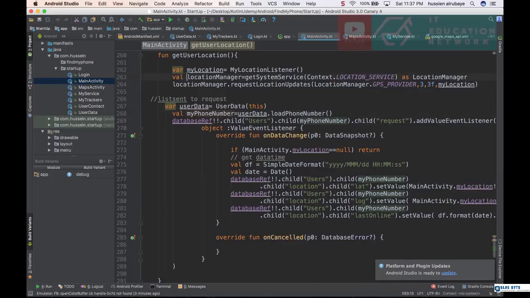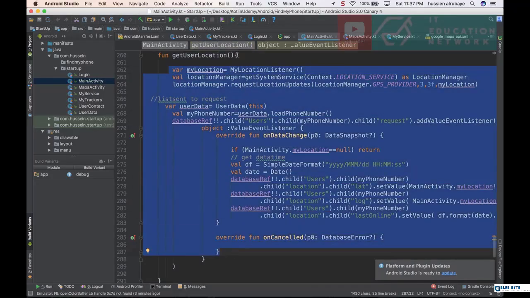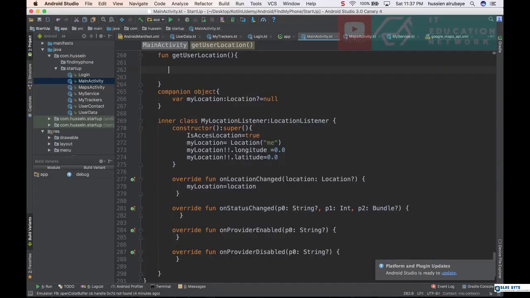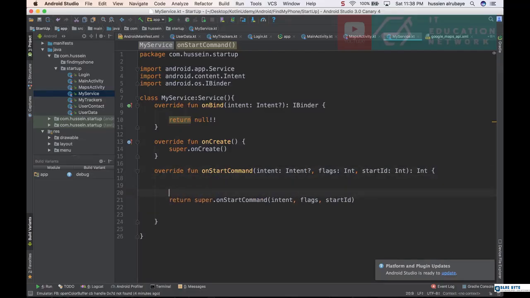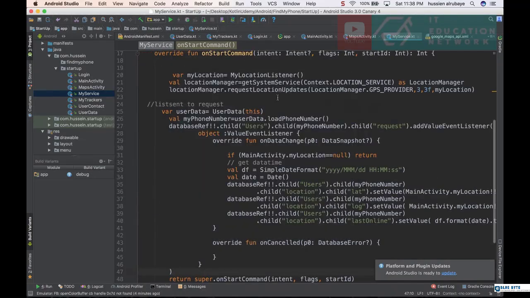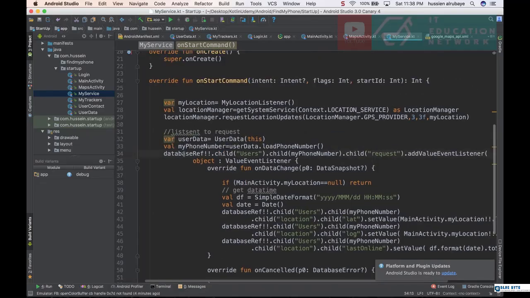Okay, so now here in the starting service, I will just move all this code. I just highlight this one. I think all this code I want to move to the service. Okay, to which service? To this service. But this service has to return something by the end. So let me just add them here. So I just move my code here. If you see here, it used something named database reference.